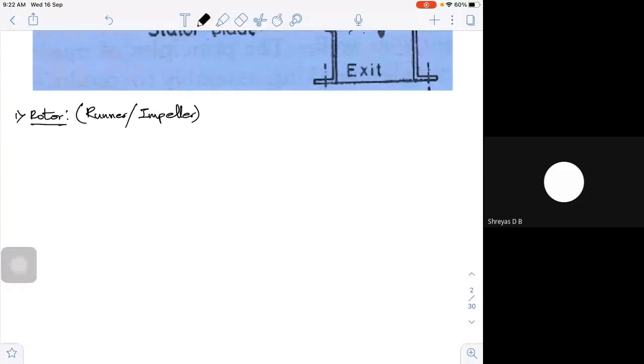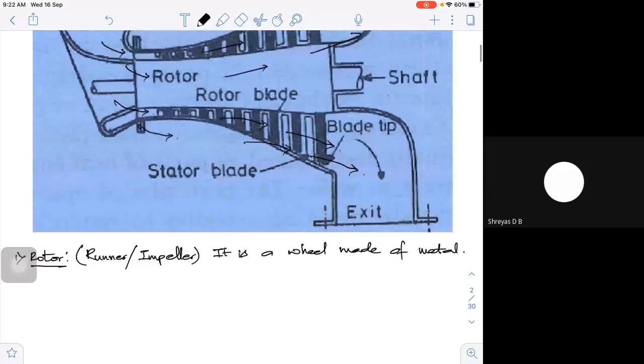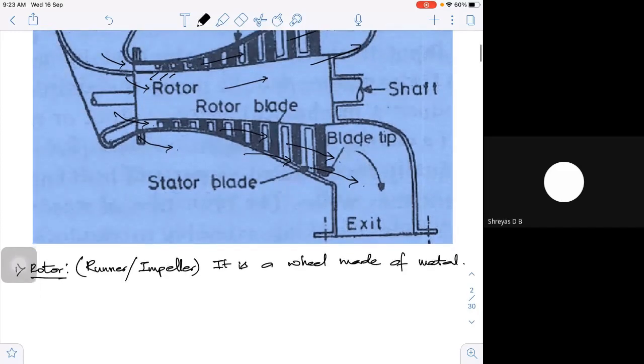It is a wheel made of metal. It has a hub. What is it actually? Look at this particular thing. What I'm showing, the inner diameter of all those things, we call a wheel.